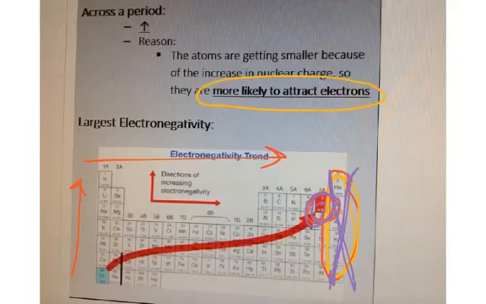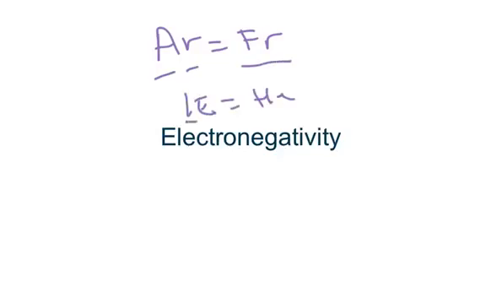So I always think F is E. Okay, so when we think about all the trends, I always go AR is FR. Why? Because atomic radius is francium. IE is HE. Why? Because ionization is helium. And then F is E. Why? Because fluorine is electronegativity.